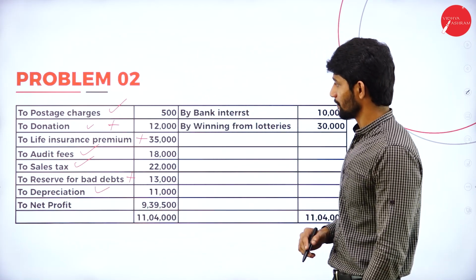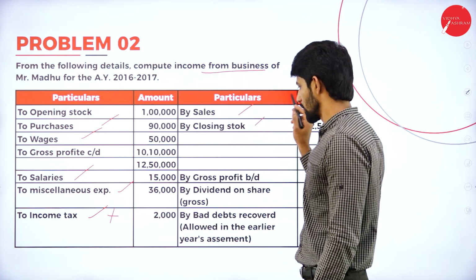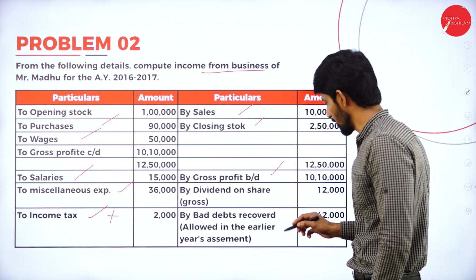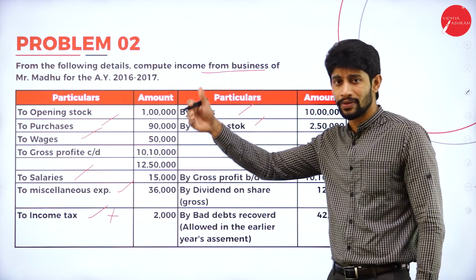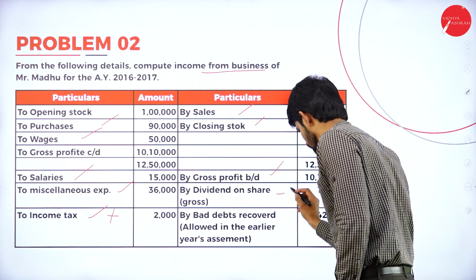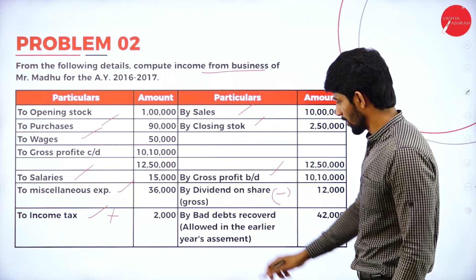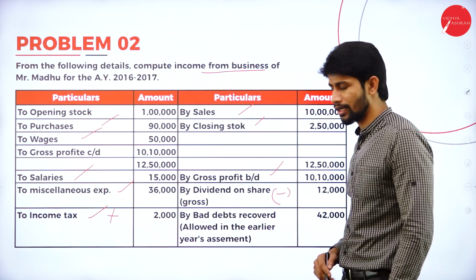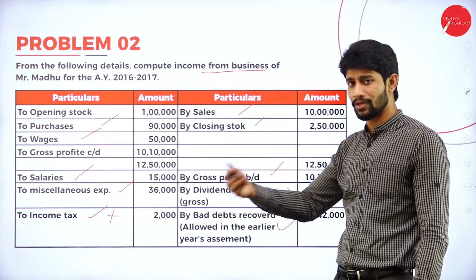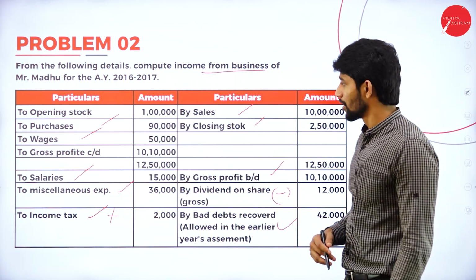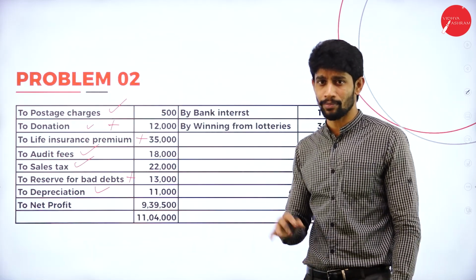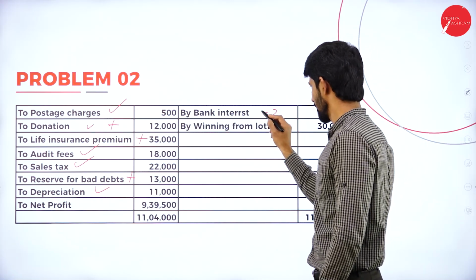So in the income side, sales, closing stock is given, gross profit is given, fine. Dividend on shares is not a business income. You are receiving dividend from other business, it is not your business income. So less, this is not relating to business. Next, bad debts recovered allowed in the earlier year, then fine. Earlier year we considered it as bad debts, this year we received it back, it's a business income. Next, bank interest. Bank interest is your personal income, not your business income, so less bank interest.